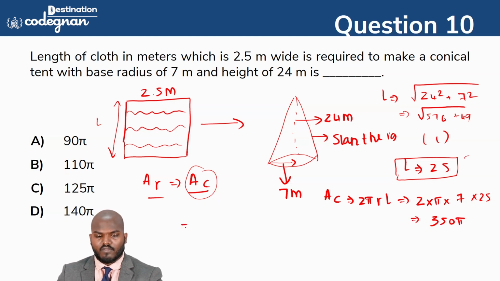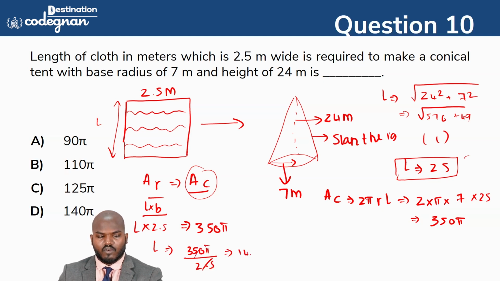350 pi is equal to the area of the rectangle we have mentioned. The formula for the area of a rectangle is length into breadth. We have the breadth value, we don't know the length value. The breadth is 2.5 meters, so 350 pi divided by 2.5 gives closely the value of 140 pi. So that, guys, option D is the correct answer in this one.